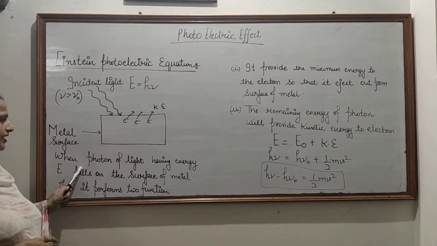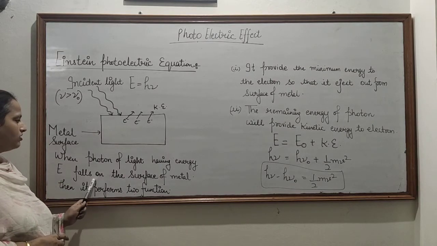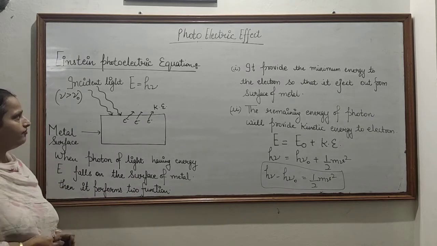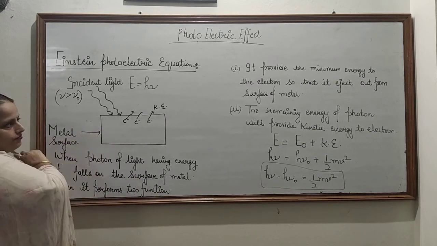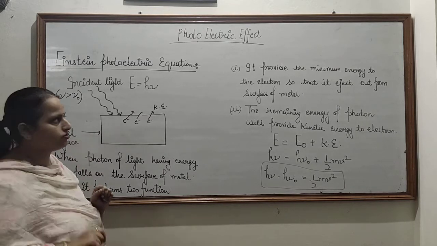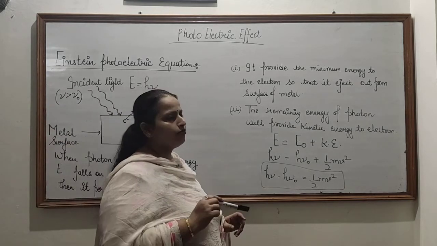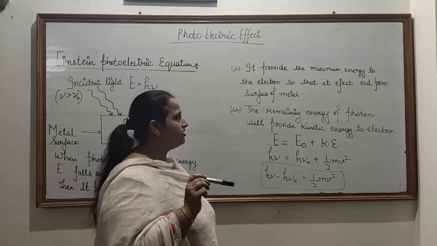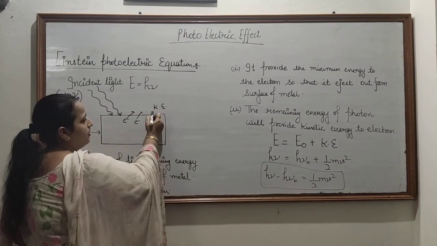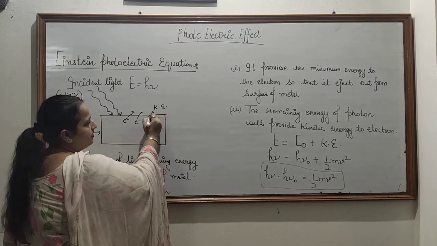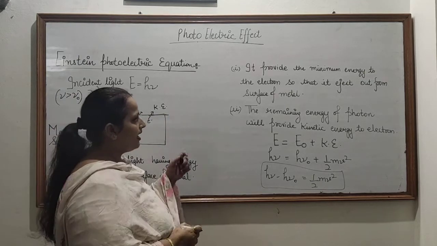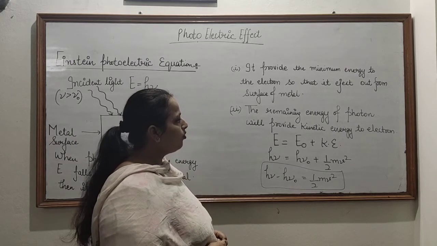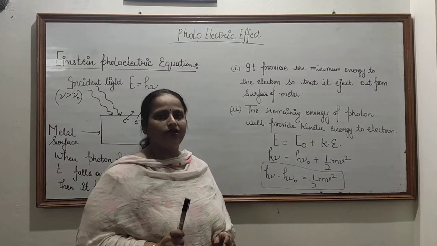When a photon of light having energy E falls on the surface of metal, it performs two functions. The first function is it provides minimum energy to the electron, so that the electron ejects out from the surface of metal. And the second is that the remaining energy of the photon provides kinetic energy to the electron.